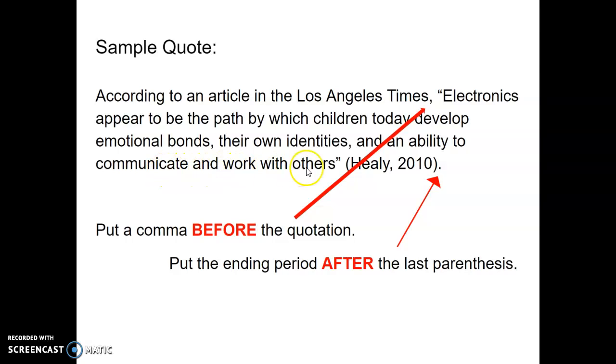And then at the end, you end the quotation mark here, you put the parentheses here, and at the very, very end, you put your period here. I don't want to see any periods here. Nothing goes here. You save it till the very, very end after the last parentheses.